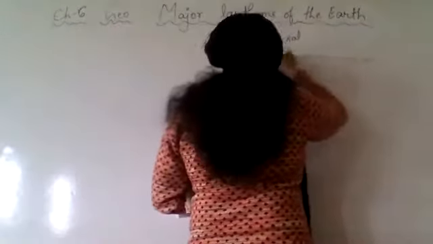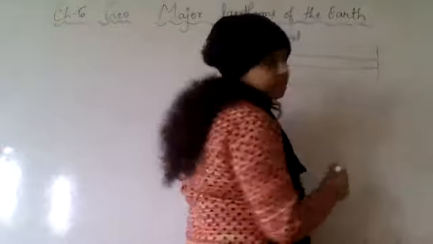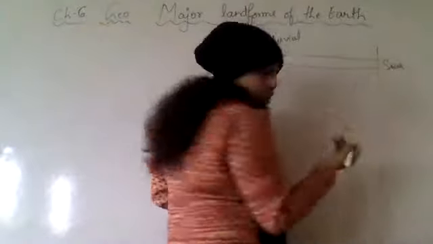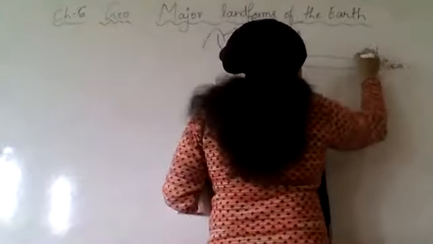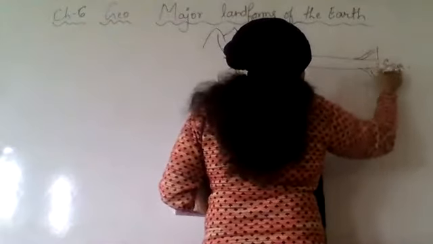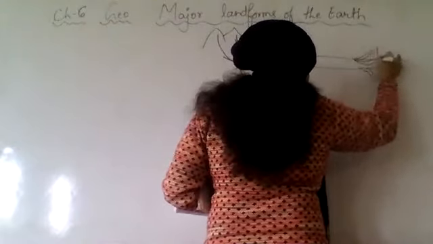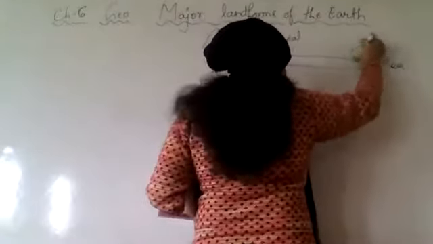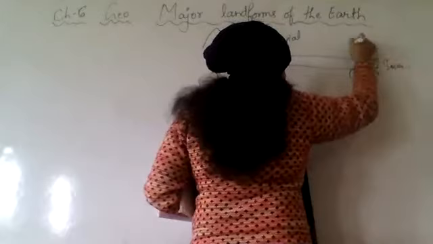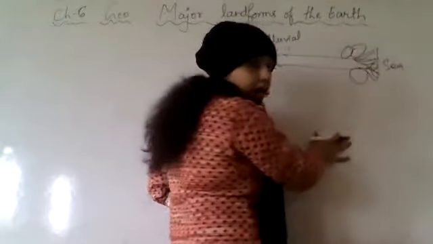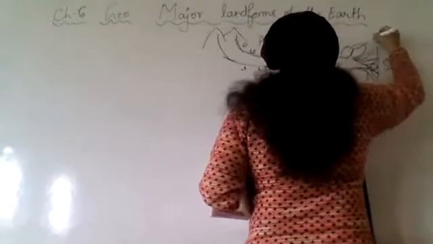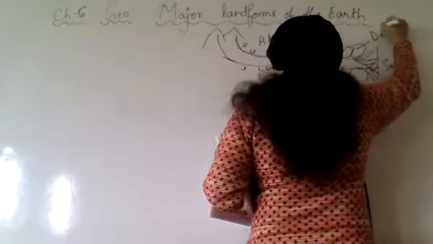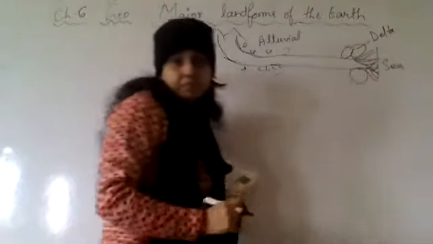Now when this river goes and meets the sea, this is the sea or ocean, here it will form a delta, like this. Whatever plains are on this side of the delta, these are called delta plains.